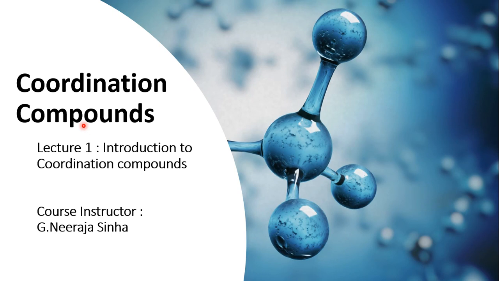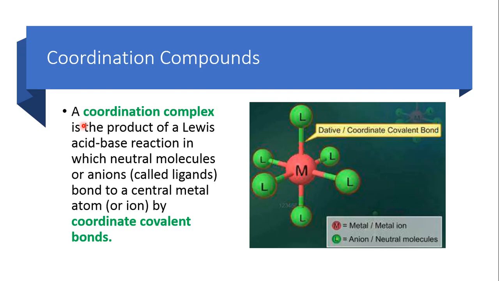Lecture 1 is about Introduction to Coordination Compounds. So, what is a coordination complex? A coordination complex is the product of a Lewis acid-base reaction in which neutral molecules or anions, which are also termed ligands, bond to a central metal atom or ion by coordinate covalent bonds.